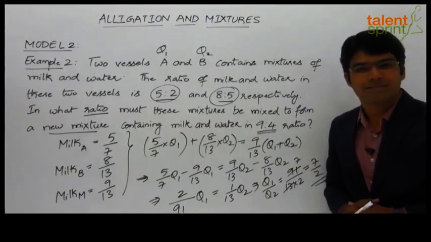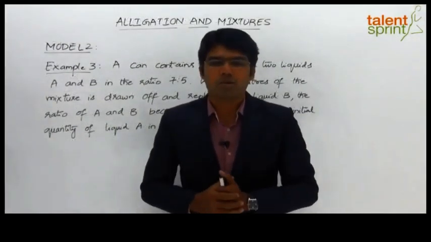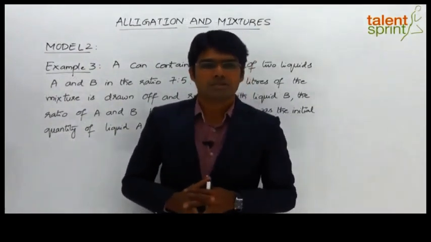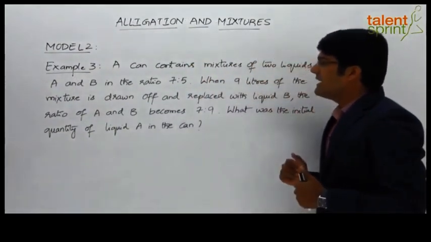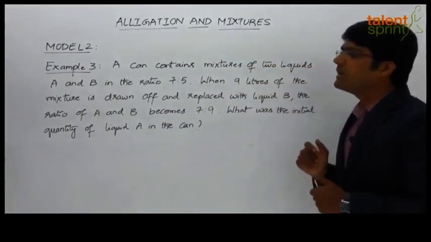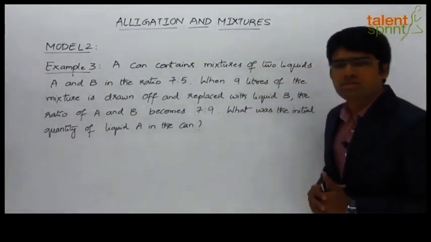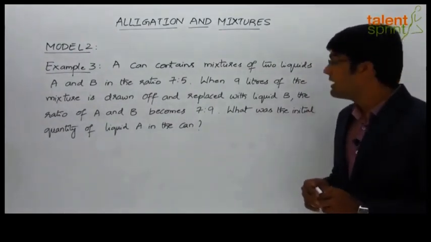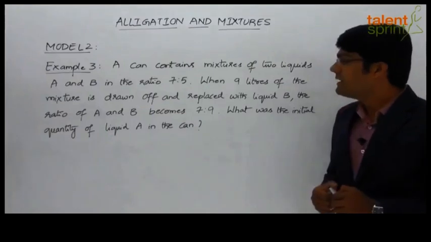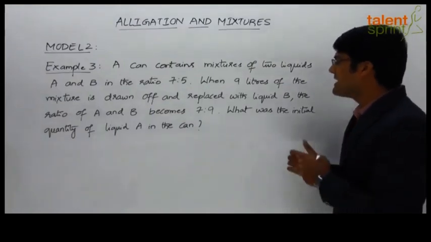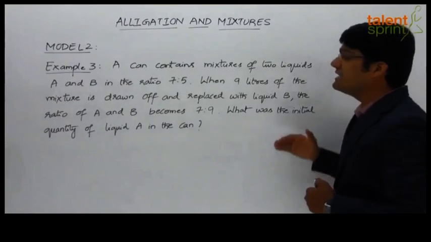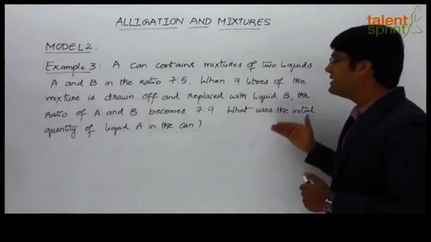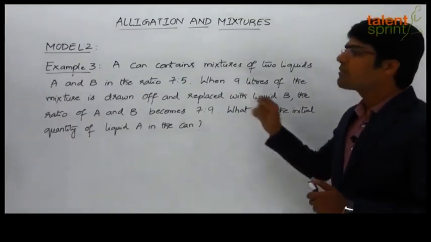out the required answers. Let us now take the third example from model 2 of alligations and mixtures, which is based on the case of compound mixture. The question here is, a can contains mixtures of two liquids A and B in the ratio 7:5. When 9 liters of the mixture is drawn off and replaced with liquid B, the ratio of A and B becomes 7:9. So what was the initial quantity of liquid A in the can?